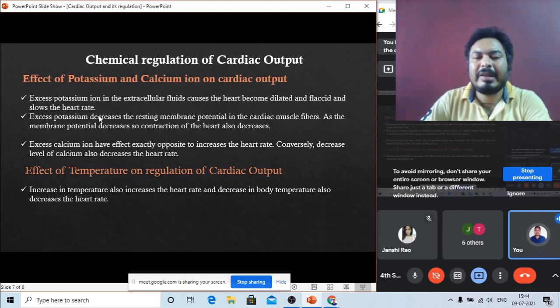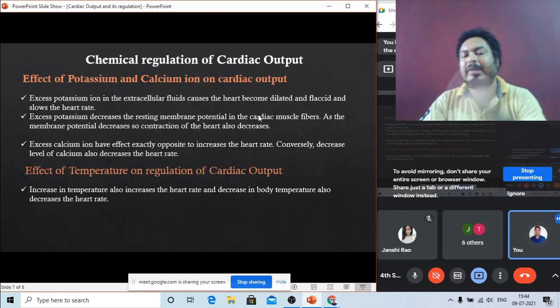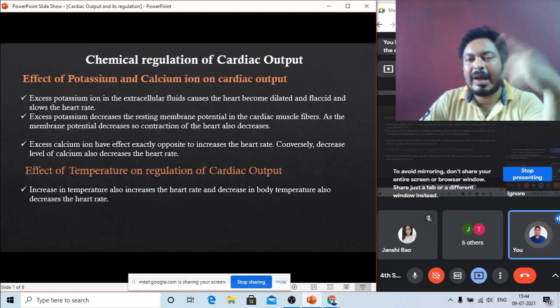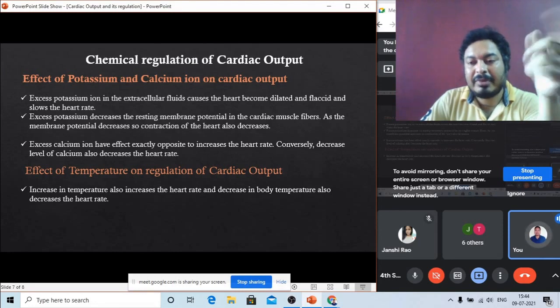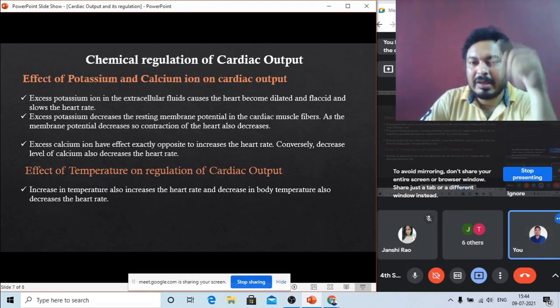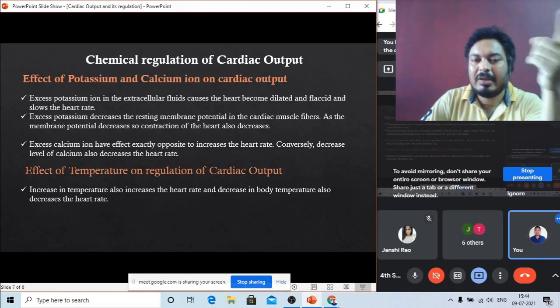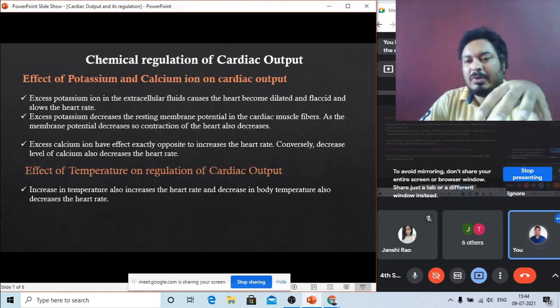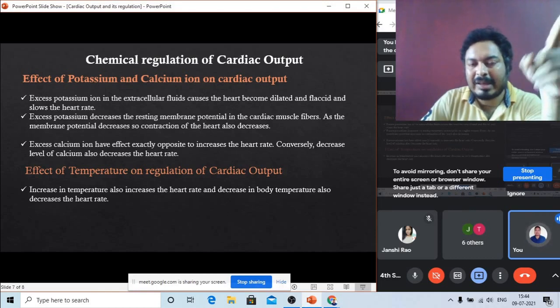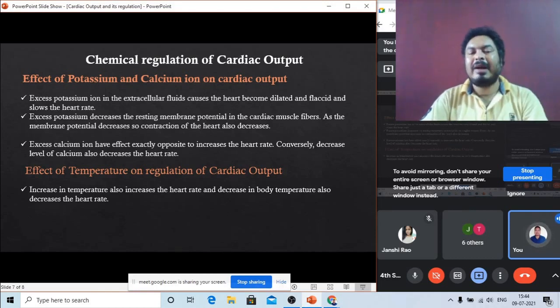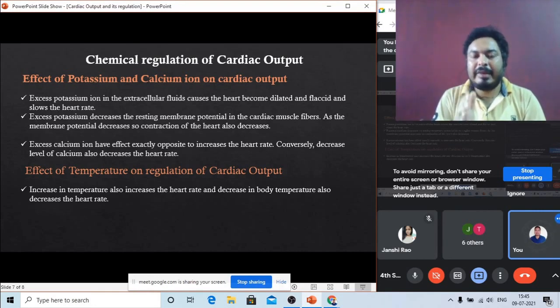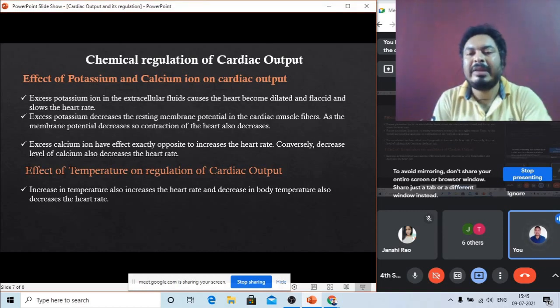So when the membrane potential decreases, contraction of the heart also decreases, because contraction of the heart depends on the delivery of electric impulse by the SA node. It also depends on the cardiac output, because when the electric impulse comes fast from the SA node, the cardiac output will be fast, contraction and relaxation will be fast. When this stimulation by the SA node is very slow, our cardiac output is also slow. That means the heartbeat is also very slow.